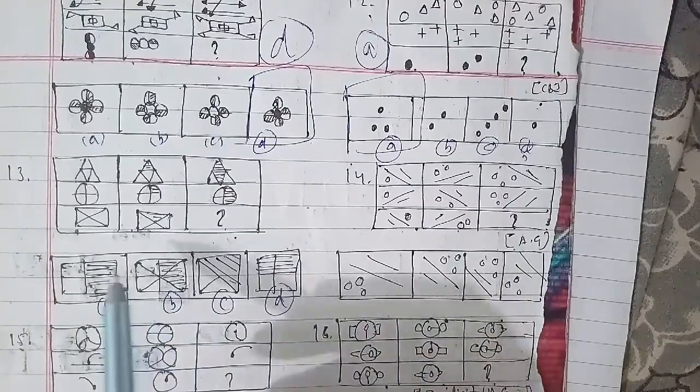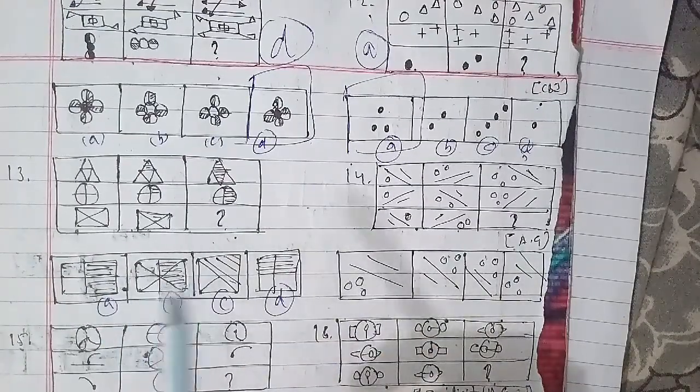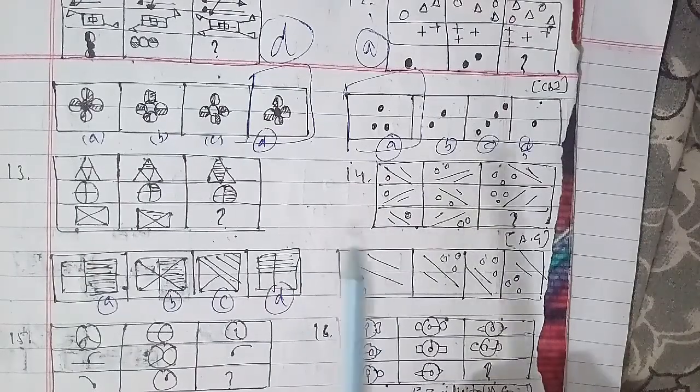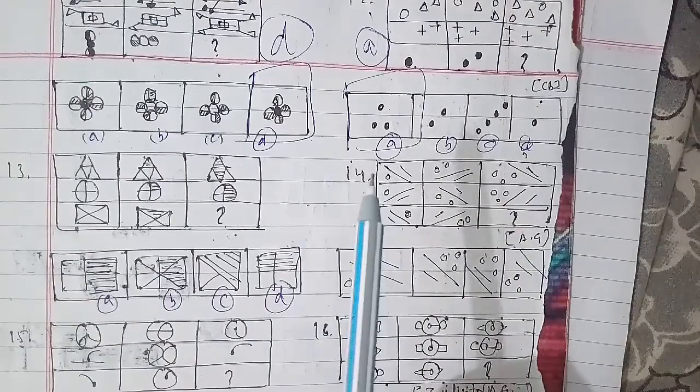Okay, so here the first figure in each row is completely unshaded, the second one has 1/4 part shaded, and the third is 1/2 shaded. So that will be the right answer for this question.